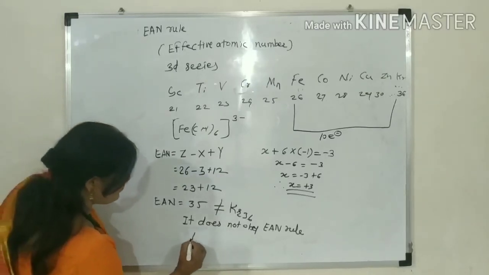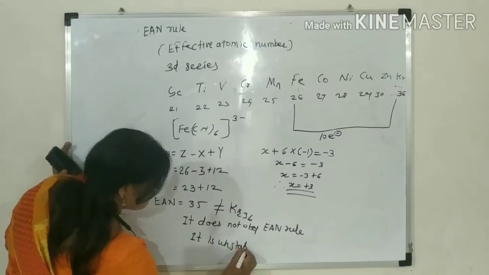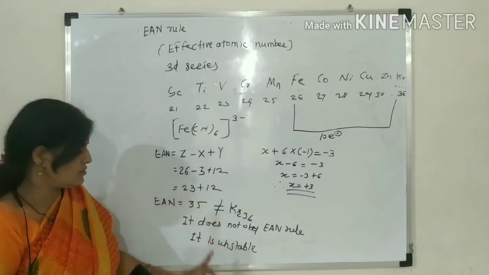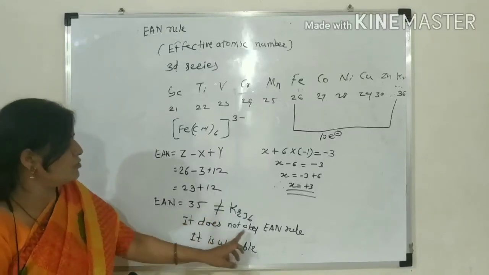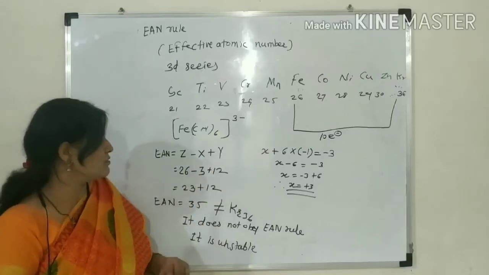Therefore, it is unstable. If the effective atomic number rule is obeyed, it is stable. If it is not obeyed, then it is unstable. Next, the remaining examples we have taken in a